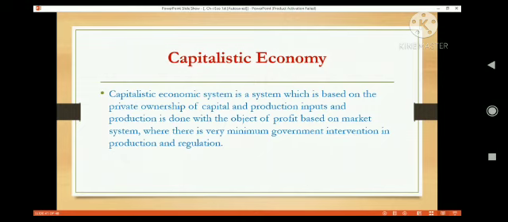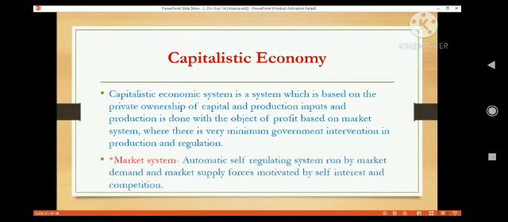So in a capitalistic economic system, mainly the private sector functions in the economy, with very little intervention of government, and production, distribution and allocation of resources are done on the market system. So what is the market system? It is an automatic self-regulating system run by market forces, that means market demand and market supply, motivated by self-interest and competition.